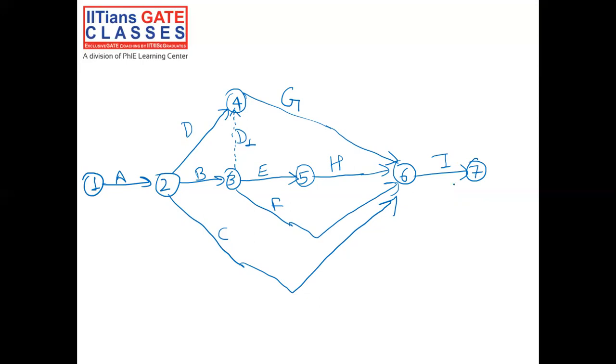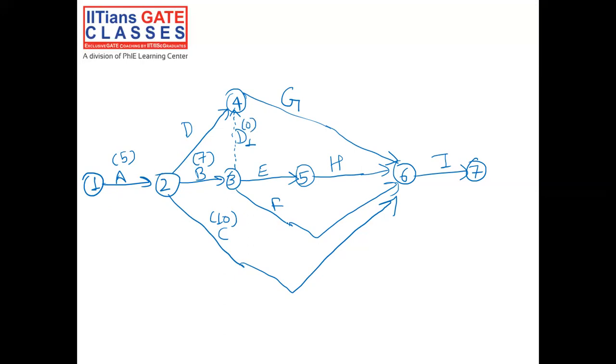Now we have drawn the network diagram, and we have path A, B, G, I, path A, B, D1, G, I, path A, B, E, H, I, path A, B, F, I, and path A, C, I. First, write down the duration of each activity. A will take 5 weeks, B will take 7 weeks, C will take 10 weeks, D1 is the dummy activity, so it will take 0 weeks.